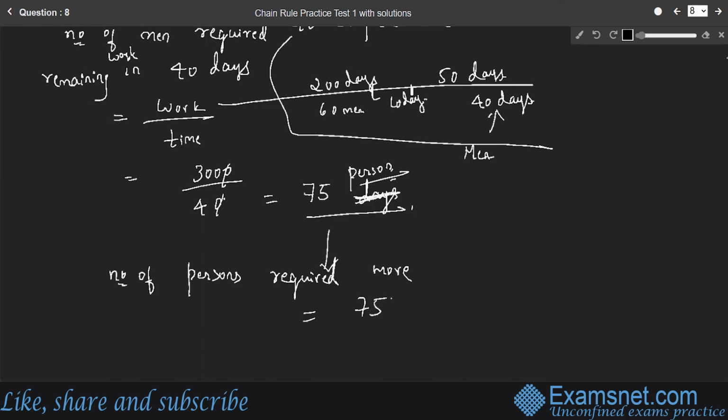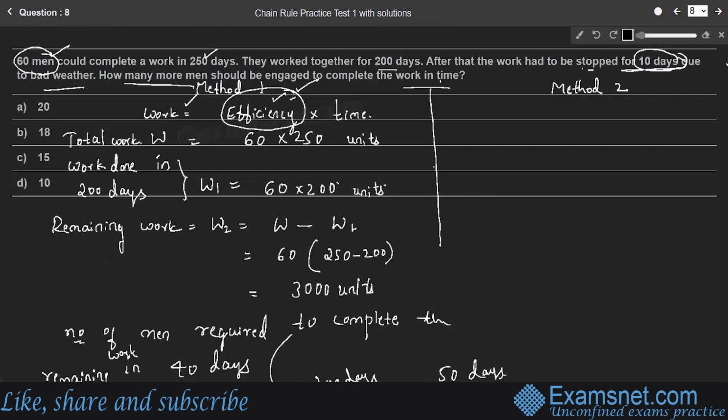Actually 75 persons are required, in that 60 are already working. So 15 more men are required to complete the remaining work. So option C is the right answer, right?